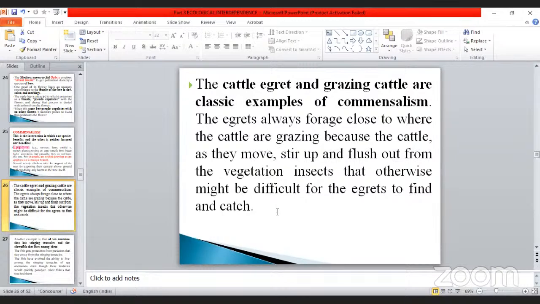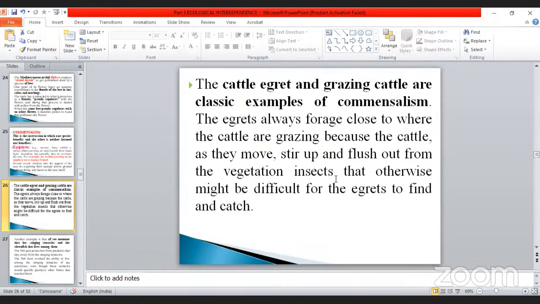You know about the cattle egret and grazing cattle being classic examples of commensalism. Here what happened? The egret always forages close to where the cattle are grazing because the cattle, as they move, stir up and flush out insects from the vegetation. Vegetation insect, what is it? It has fur, isn't it? They have fur on their skin, isn't it? Some of the, what is that?